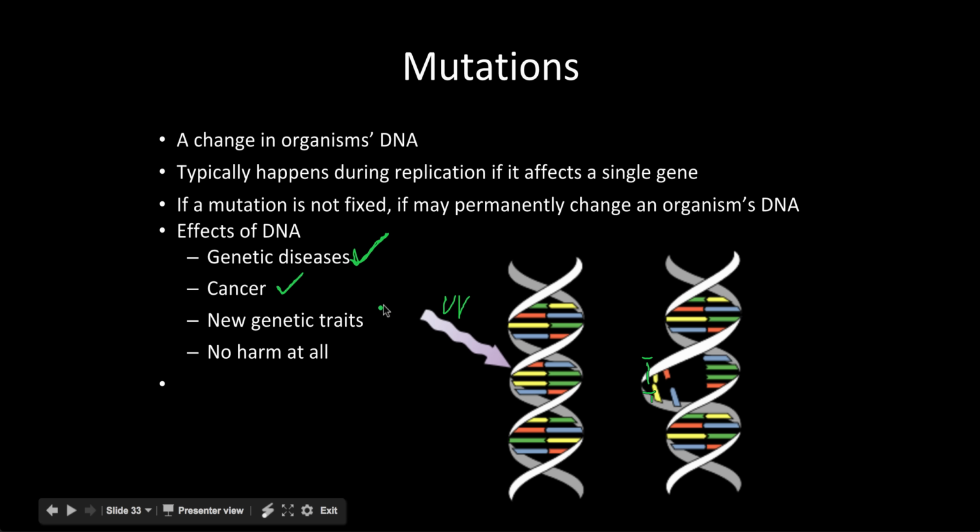It could also lead to new genetic traits, so just something that's a little different. This is a small part of how natural selection works, which we haven't talked about yet. Or it could lead to no harm at all. It could just be a harmless mutation that doesn't affect a single gene that really matters, and so nothing really comes of it.